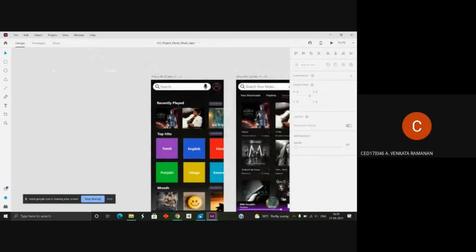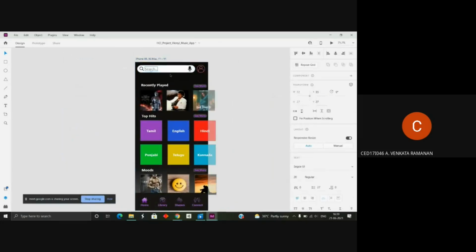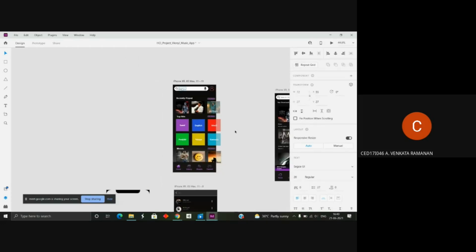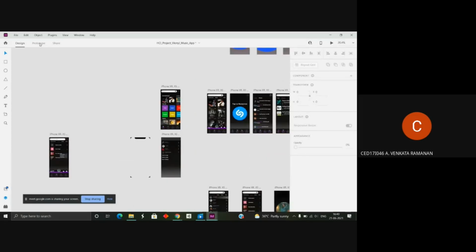If you take only this screen as a separate entity, it has a black screen. On top of the black screen, you have the search bar, which is a rectangle. This is a basic rectangle where the corners are rounded like this. These are the icon packs, the search icon, these are the text, and these have been developed with basic shapes and pictures. Once we design all these, we can go into the next step called prototyping, which you can see in the top navigation bar.